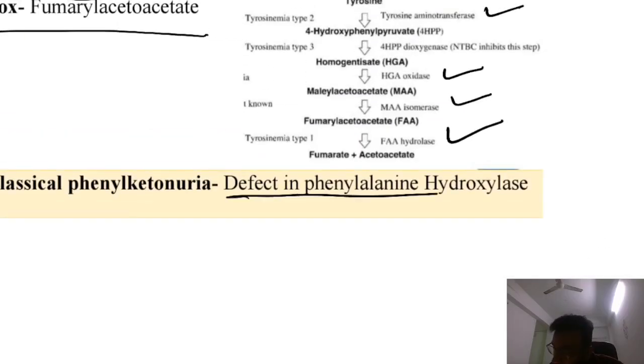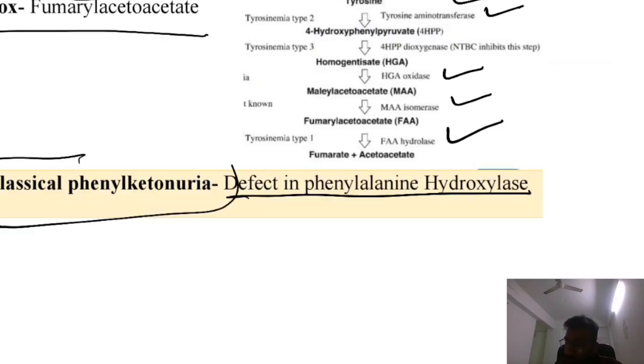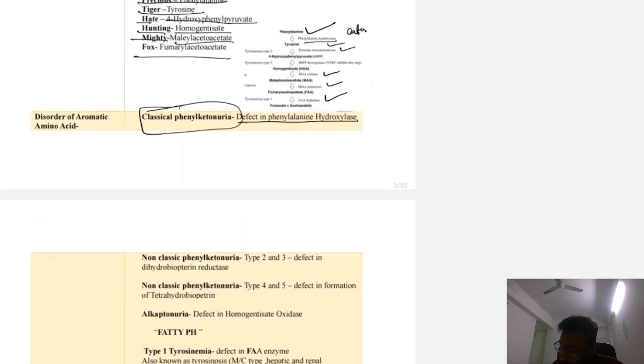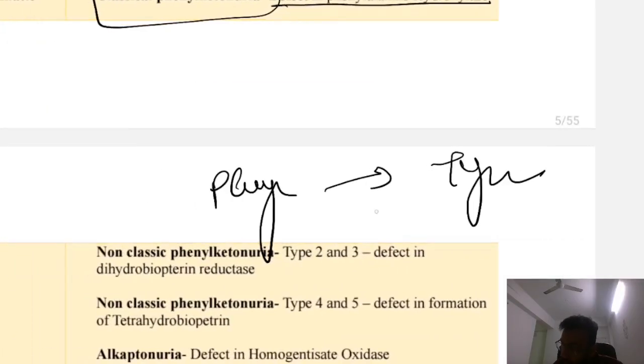If there is a defect in phenylalanine hydroxylase, the disease is classical phenylketonuria. We know the reaction: phenylalanine is converted to tyrosine with the help of tetrahydrobiopterin, which is converted to dihydrobiopterin. So this is the entire reaction. If the phenylalanine hydroxylase is defective, it is classical.